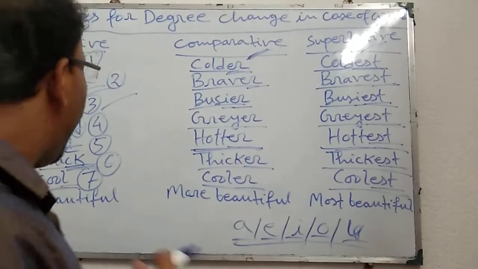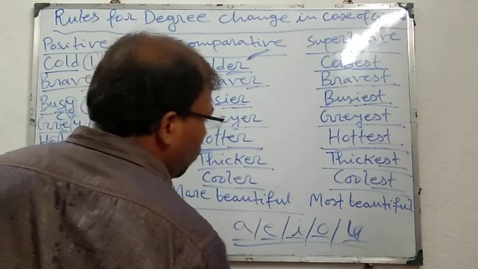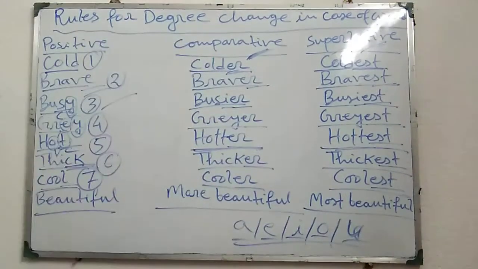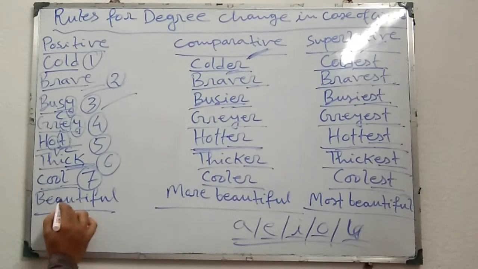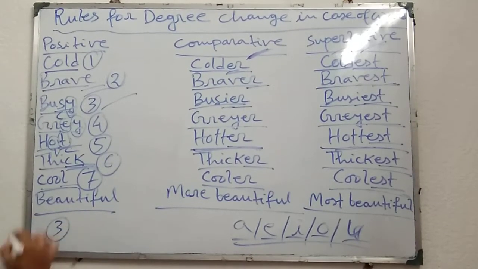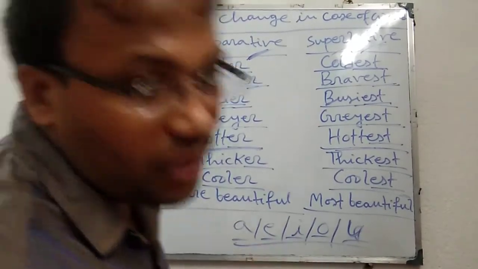And now rule number 8: beautiful, more beautiful, most beautiful. Look here, beautiful has 3 syllables. That means these words are trisyllabic.